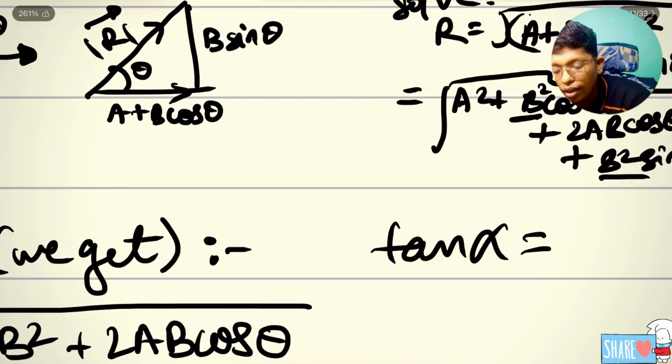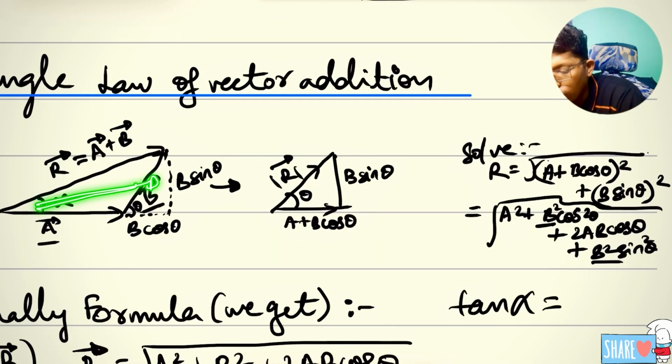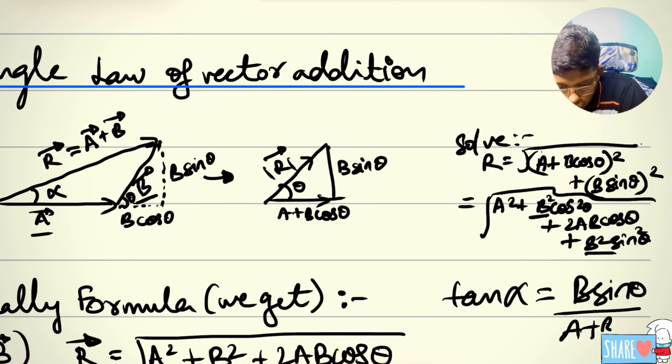One more thing, somebody will ask for tan alpha. Alpha, which is opposite, is B sin theta, and the base you should write, I'll write and show you: B sin theta over A plus B cos theta.